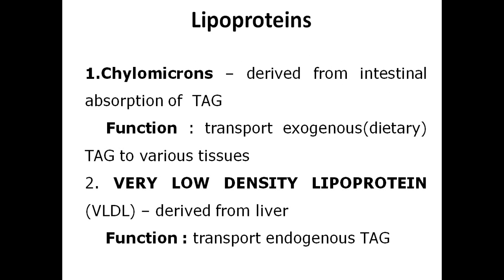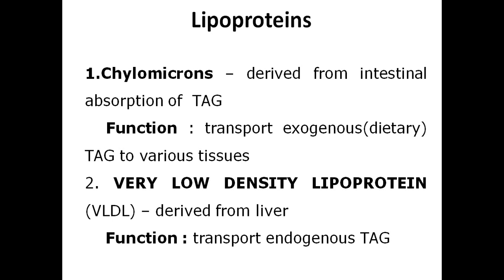Chylomicrons are derived from the intestinal absorption of triacylglycerol. The function of chylomicrons is transportation of exogenous triacylglycerols to various tissues. Exogenous triacylglycerols means dietary triacylglycerols, which are transported by chylomicrons.